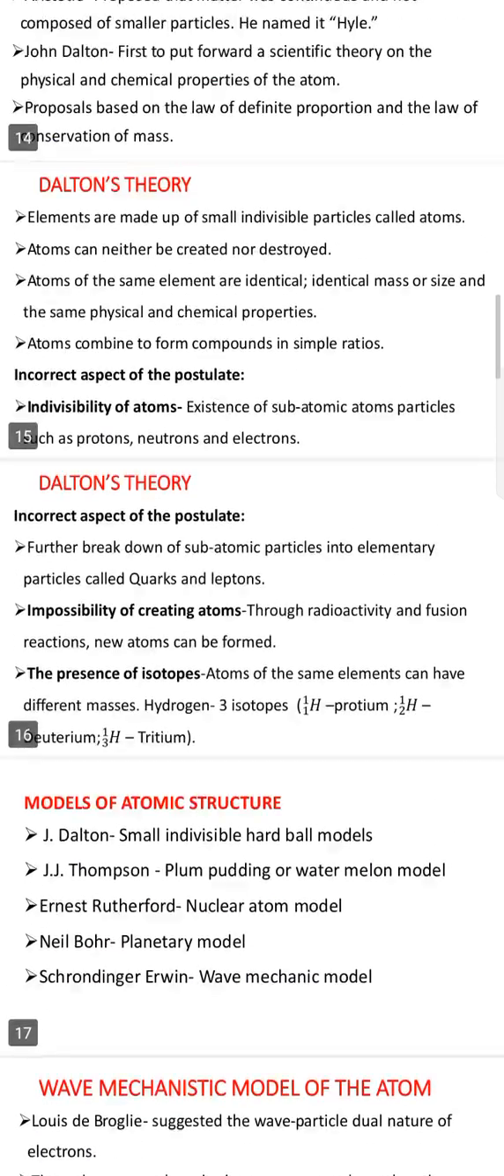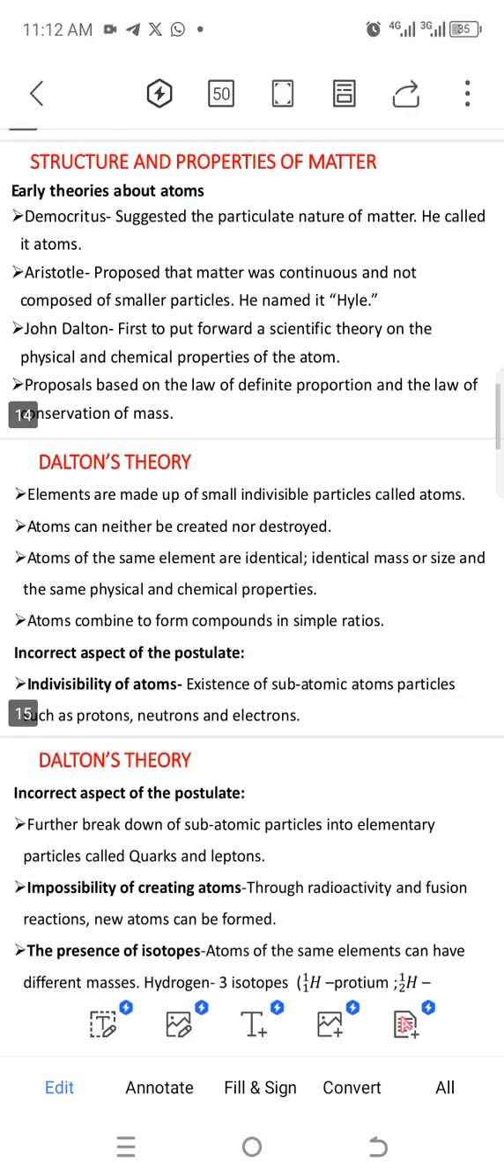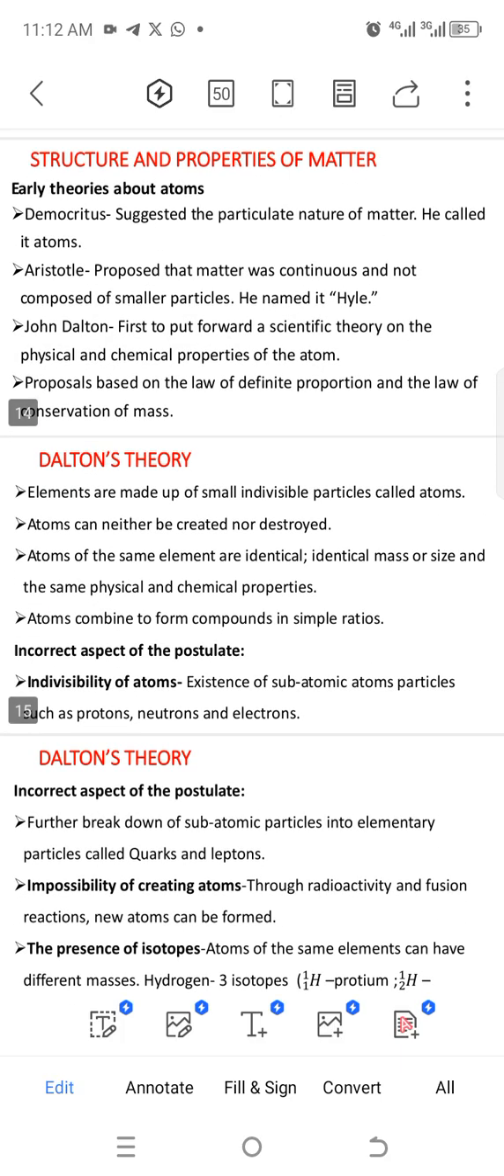So the first one is Democritus. So early theories about atoms. Democritus suggested the particulate nature of matter. He called it atom. So Democritus was the first person to suggest the particulate nature of matter, which is called atoms. So Democritus was the first person to bring that idea that the particulate nature of matter is called what?